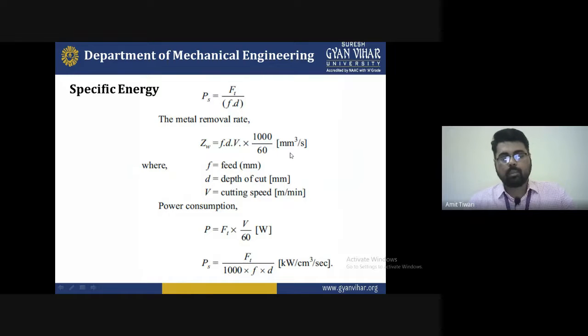The formula for the power consumption is P equal to Ft times V divided by 60 in watt.